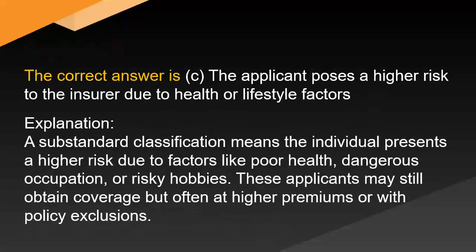The correct answer is C. The applicant poses a higher risk to the insurer due to health or lifestyle factors. Explanation. A substandard classification means the individual presents a higher risk due to factors like poor health, dangerous occupation, or risky hobbies. These applicants may still obtain coverage, but often at higher premiums or with policy exclusions.